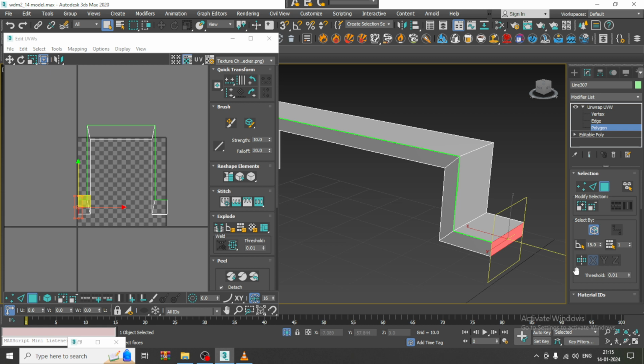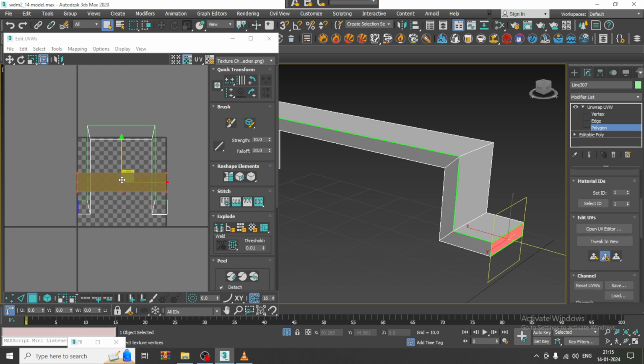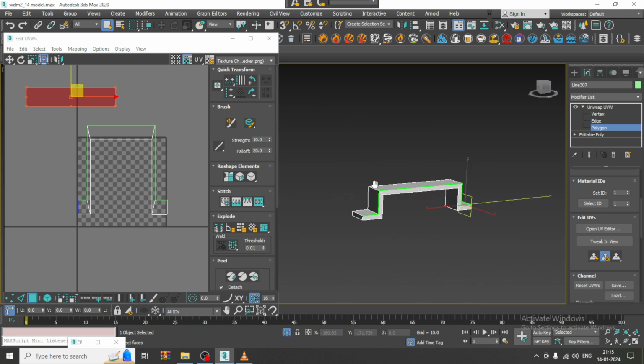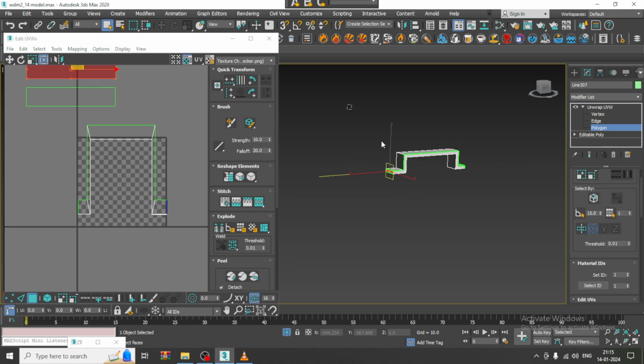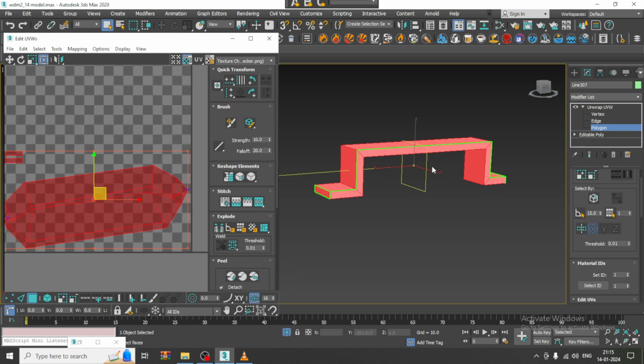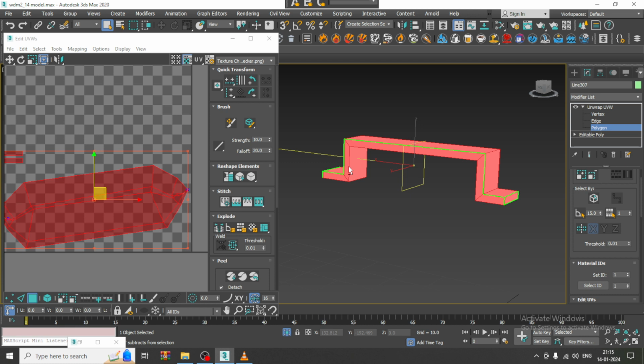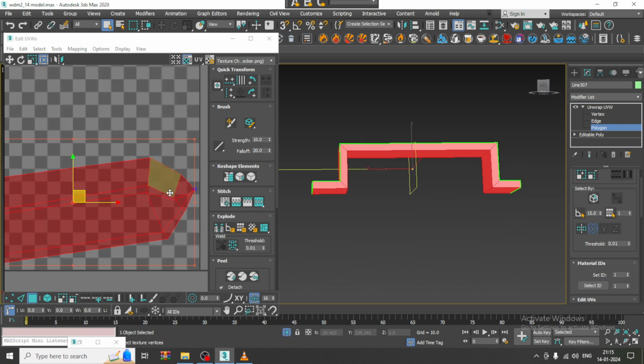I can again go over here, say quick planar map, drag it out, select this, quick planar map, drag it out, select these polygons over here and say peel, but peeling won't work over here, it's not going to open up like this.